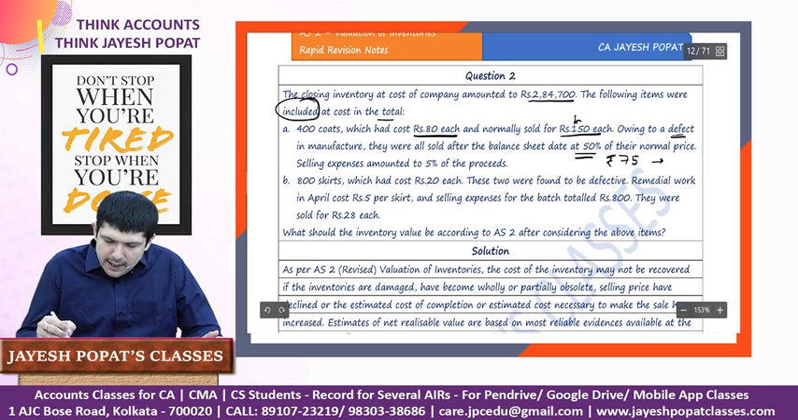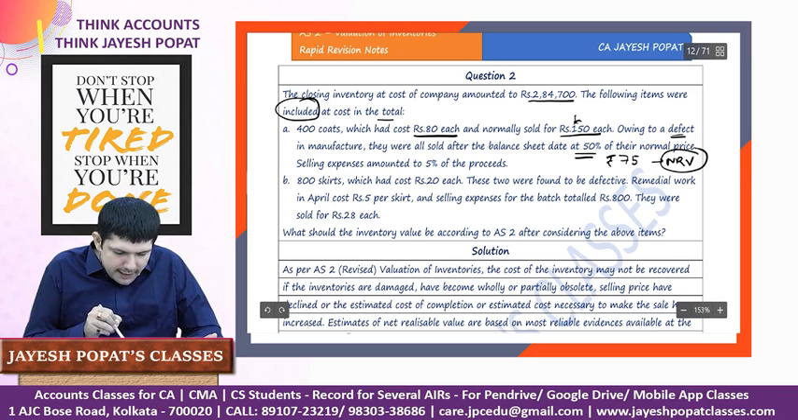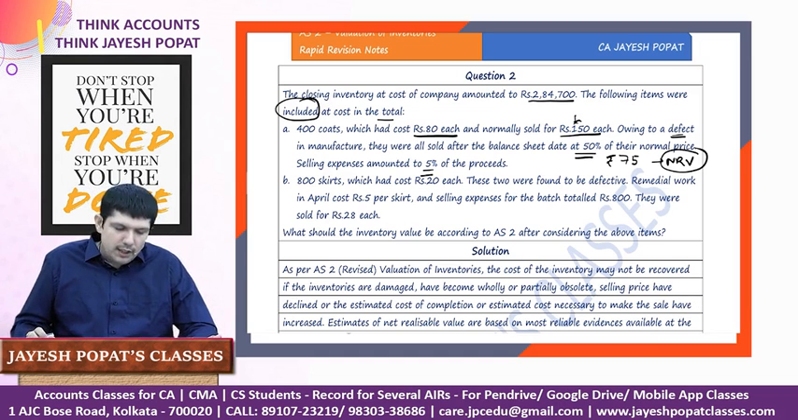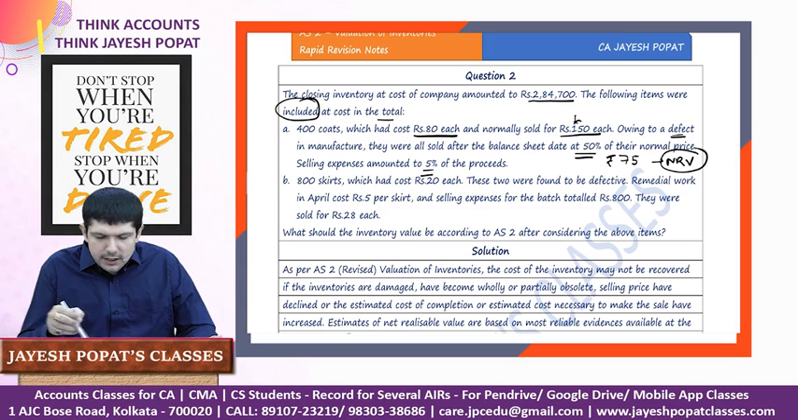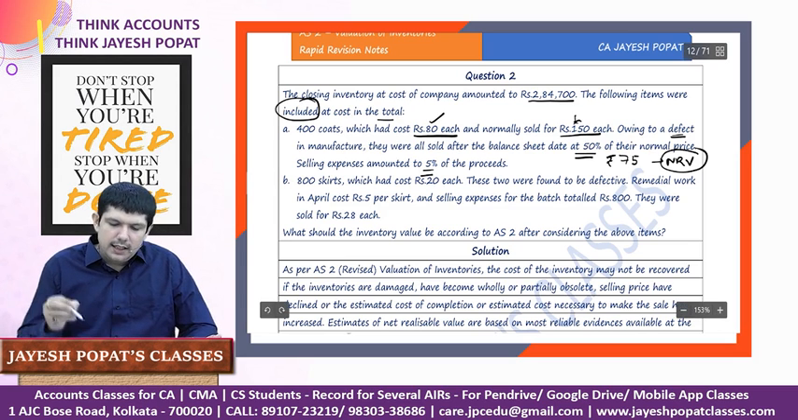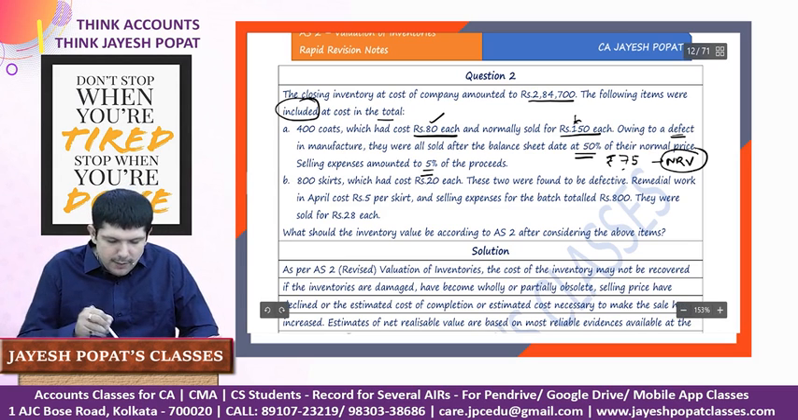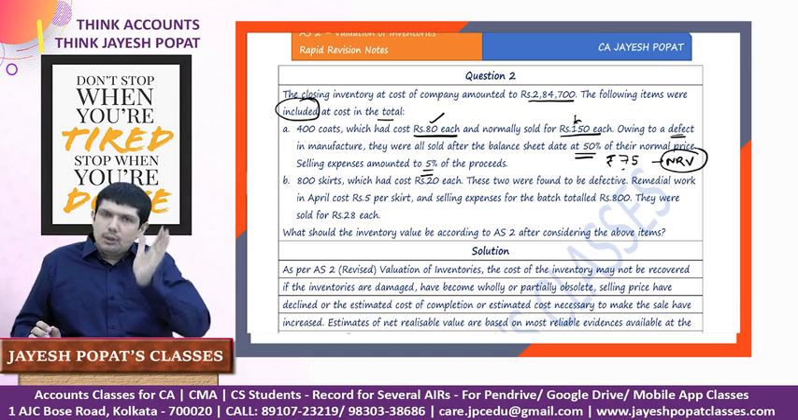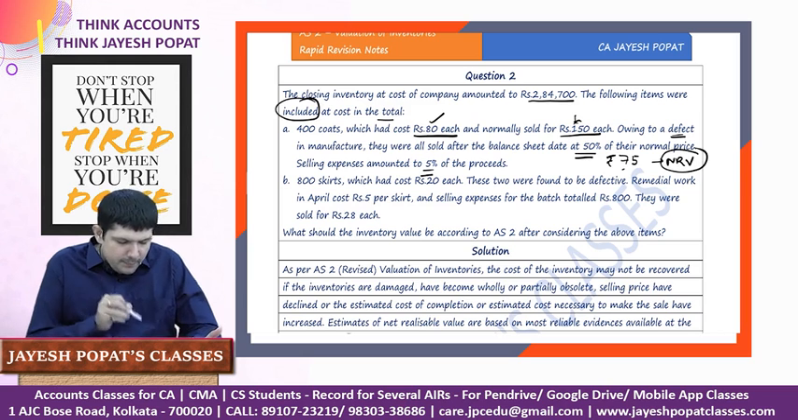So we can call this the NRV, because after the year end this has been sold at 75. Selling expenses amounted to 5% of the proceeds, so 75 into 5% will be the selling expenses per unit. So how do we deal with it? It's very evident that the cost is 80 whereas the NRV is 75 minus 5% of expenses. So we'll say cost or NRV, whichever is lower, and it will be valued at its NRV.